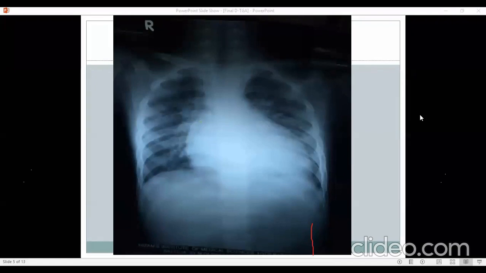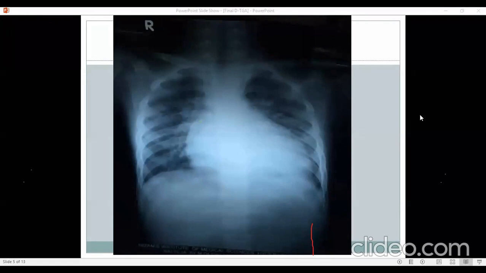I would like to let the students know that the typical egg-on-side appearance is seen in a minority. So if you see it, it's very helpful, but if you don't see it, don't disregard TGA. I think having a narrow pedicle is good enough in the presence of cardiomegaly and plethora.